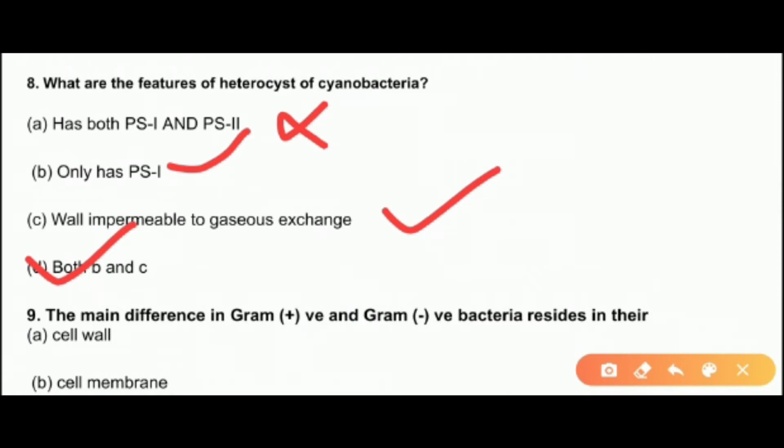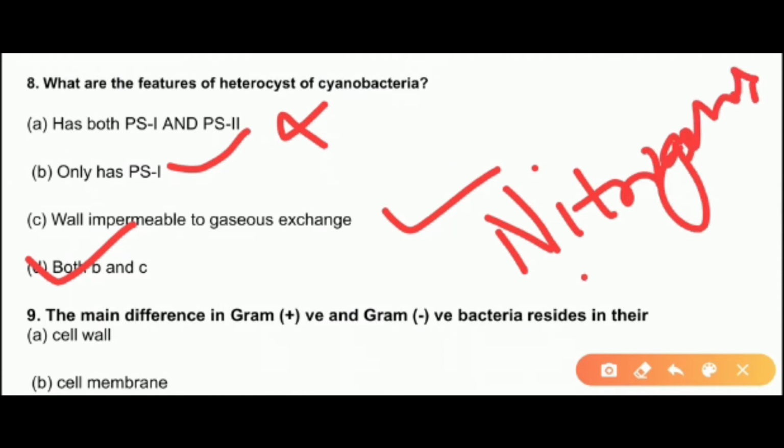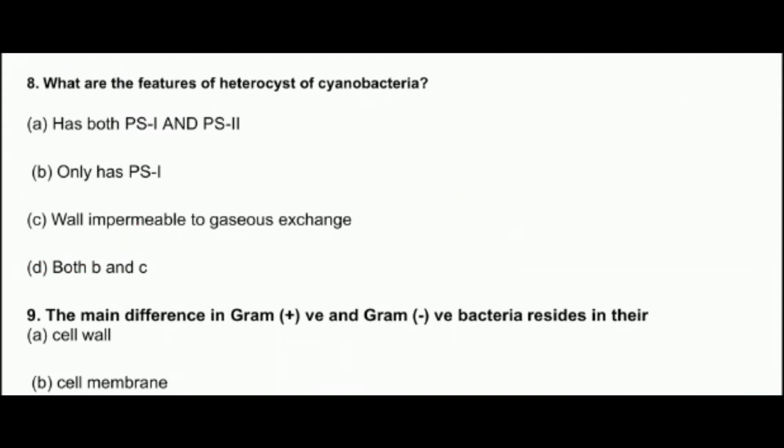So you remember the heterocyst, all the other vegetative cells of cyanobacteria had both PS1 and PS2. But only the heterocyst had only PS1, and this was due to the presence of nitrogenase enzyme in the heterocyst, and this nitrogenase can get oxidized by photolysis of water occurring in PS2. So in order to prevent the oxidation of nitrogenase enzyme and making it nonfunctional, the heterocyst made an adaptation and completely eliminated PS2.